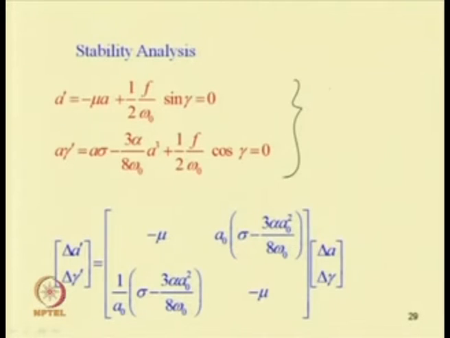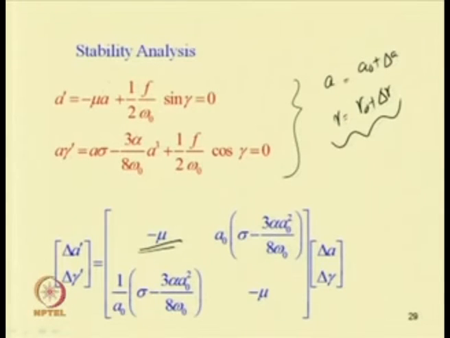Now, taking A equal to A 0 plus delta A and gamma equal to gamma 0 plus delta gamma, where A 0 and gamma 0 are the equilibrium position, by perturbing this equation one can write it in this form, delta A dash and delta gamma dash equal to, so this term can be obtained.